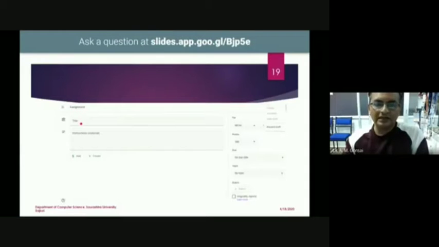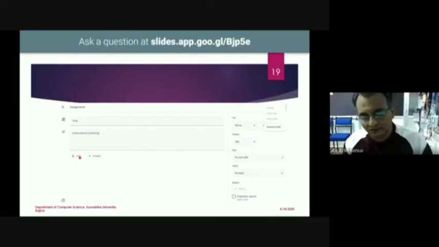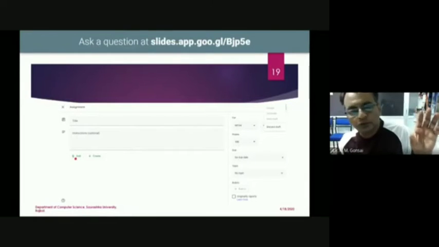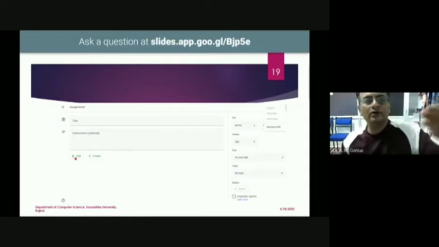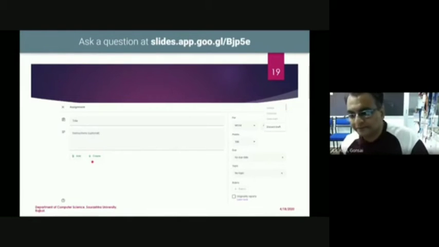Here you can type the assignment title, and you can type the instructions, which are optional. You can give the assignment in a Microsoft Word document, or a Google Doc, or you can attach a file, or attach some YouTube video, so students see this video and then reply with answers to my questions. That way you can do it, or you can use the plus to create your own assignment.